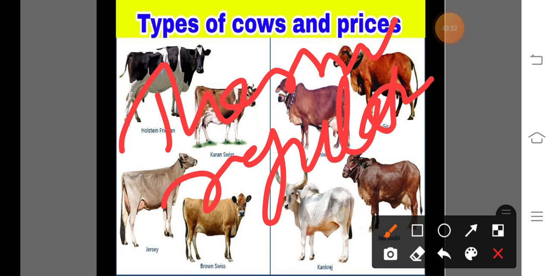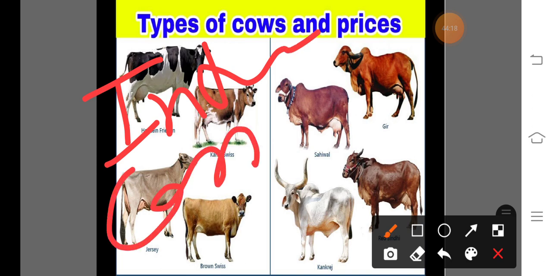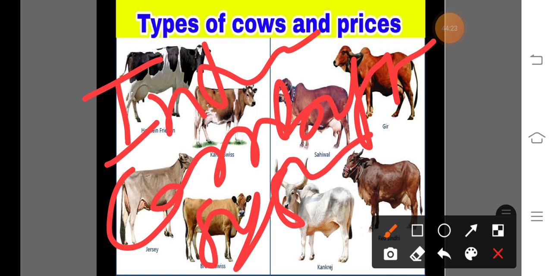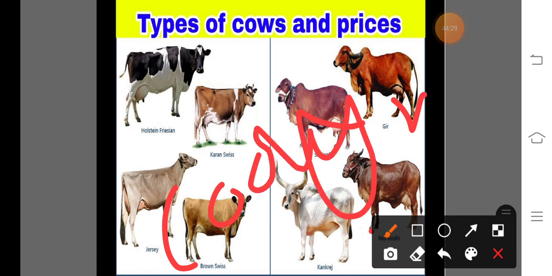In the animal body, there are two systems. One is the internal combustion system, and the next one is the cooling mechanism. These two systems are present in the animal body.